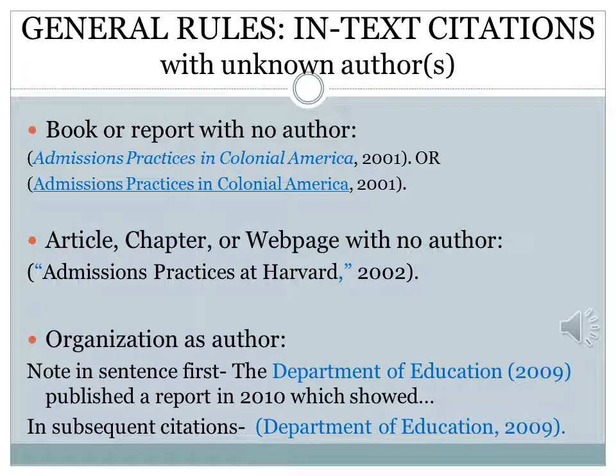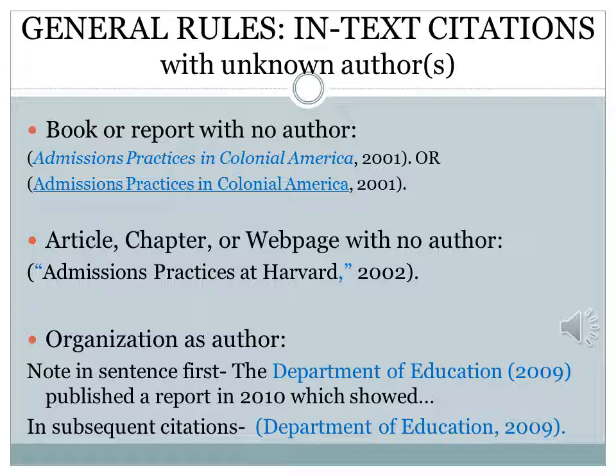You are going to come across some sources that have unknown authors or organizations as authors, and that's going to change the way that you do your in-text citations. So the first example here, we have a book or report with no author. So what you see is inside your parenthesis, you have the title of the book or report, a comma, and the year published still.